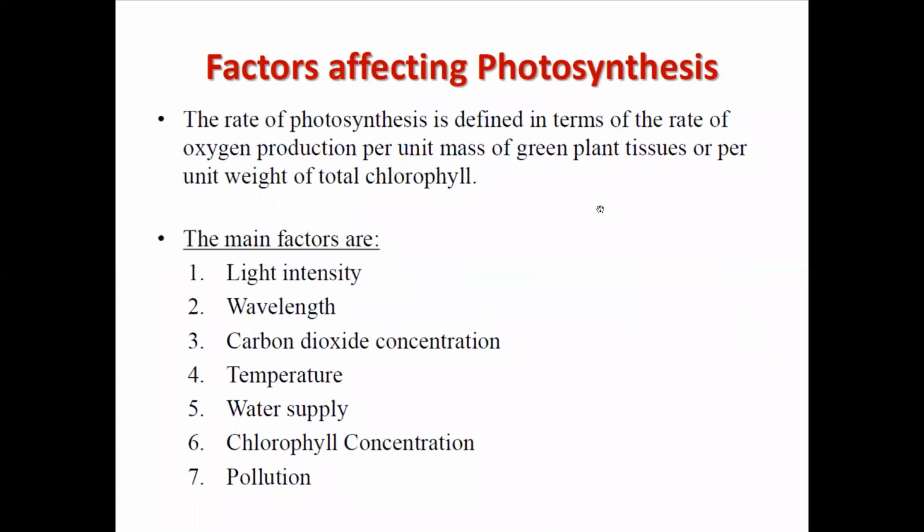Now, factors affecting photosynthesis. There are different types of factors which affect photosynthesis. Nowadays due to pollution and all, photosynthesis cannot occur alone, so some factors need to be controlled. The rate of photosynthesis is defined in terms of the rate of oxygen production per unit mass of green plant. Okay, so the efficiency mainly depends upon the time at which you are producing different types of energies.